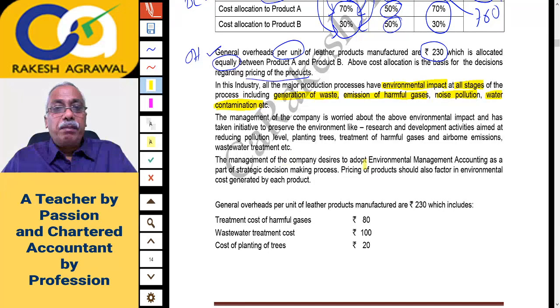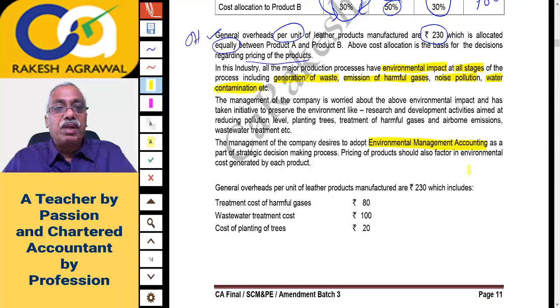The management desires to adopt environmental management accounting as a part of the strategic decision making process. Pricing of product should also factor in the environmental cost. So they are thinking of factoring the environmental cost in calculation of the product cost.